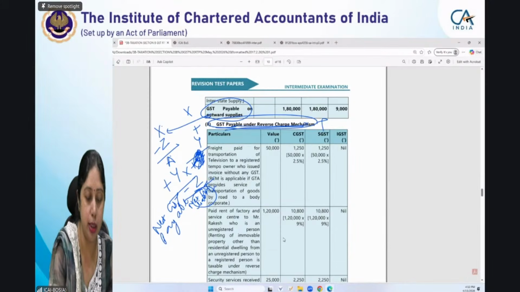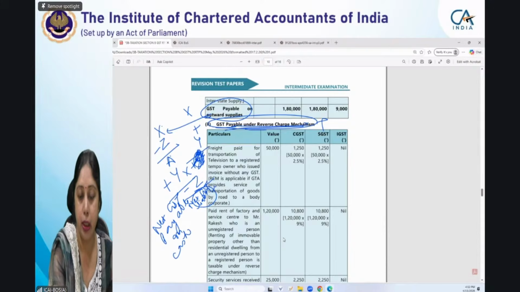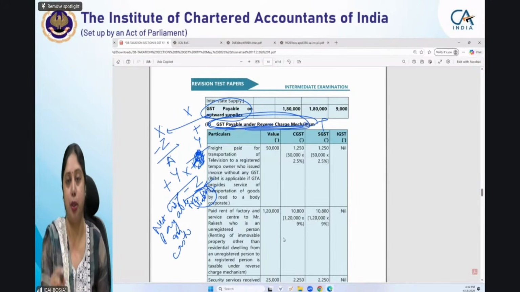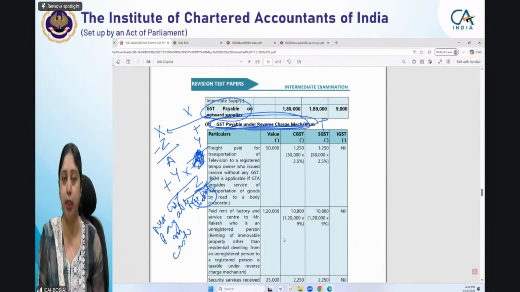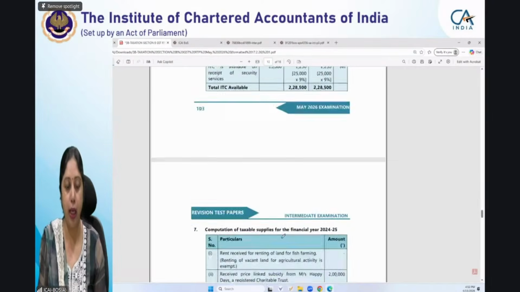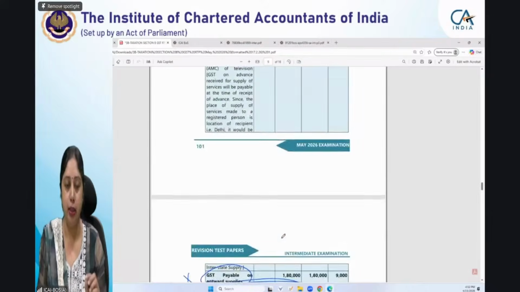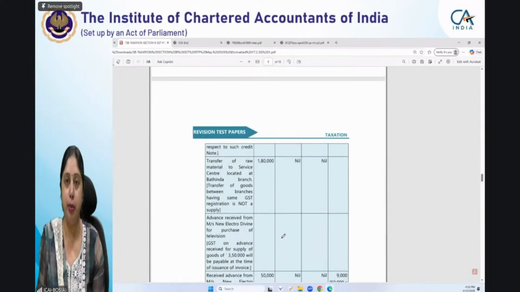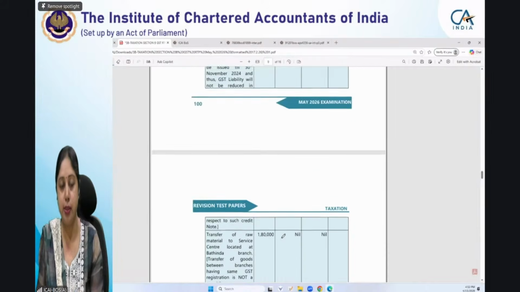My only point is that you cannot set off your ITC against GST payable under reverse charge mechanism. So the right way to proceed is to compute your output GST payable, set off the ITC, arrive at the net GST payable, and to that add the GST payable under reverse charge.